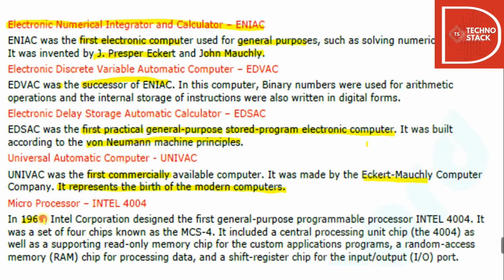In 1969, Intel Corporation designed its first general purpose programmable processor, the Intel 4004. It was a set of four chips known as MCS-4. It included the Central Processing Unit chip, the 4004, as well as a supporting read-only memory chip for custom application programs, a random access memory, that is RAM. RAM's full form is many times asked. It's a very basic thing that you should know, that RAM's full form is random access memory. There was also a chip for processing data, and a shift register chip for the input-output port.